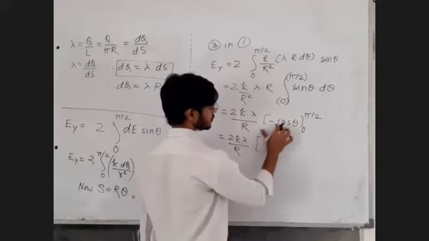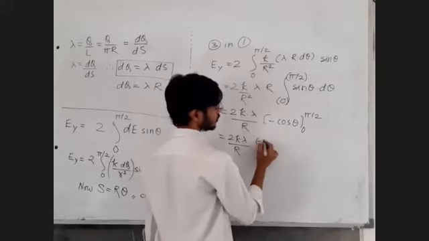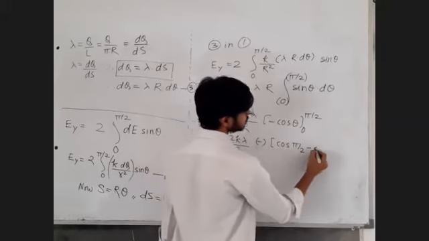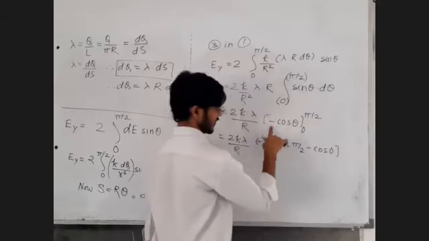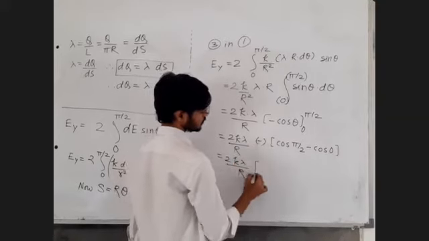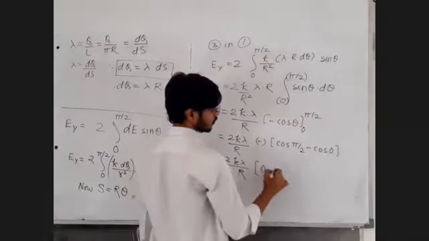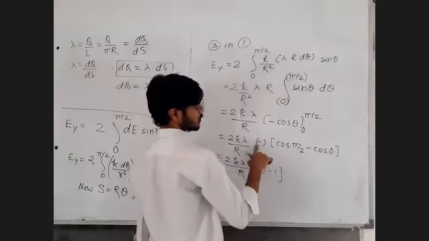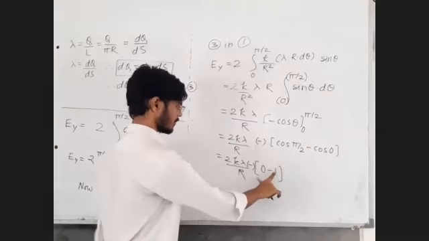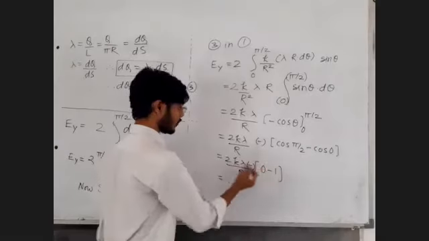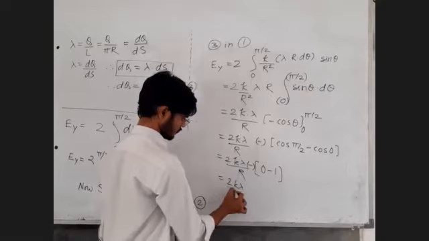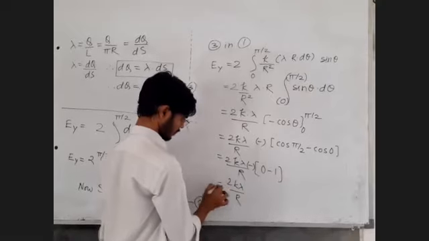This minus sign, out of the limits. Upper limit cos of pi by 2 minus lower limit cos of 0. This minus sign is already out of the bracket. Cos pi by 2, cos 90 is 0, minus cos 0 is 1. So this minus sign is already there. Minus minus plus 1, forget about that. 1 into anything is that anything, so no need to multiply by 1. So this is going to be the numerical value of the electric field.